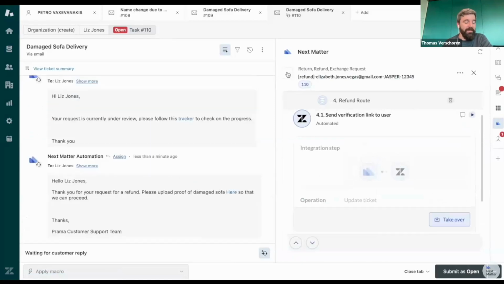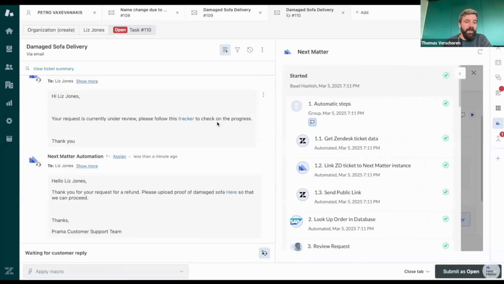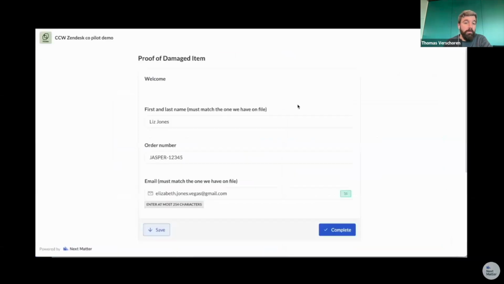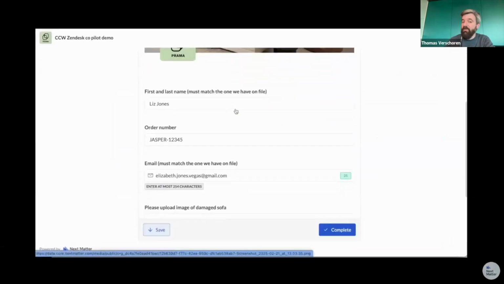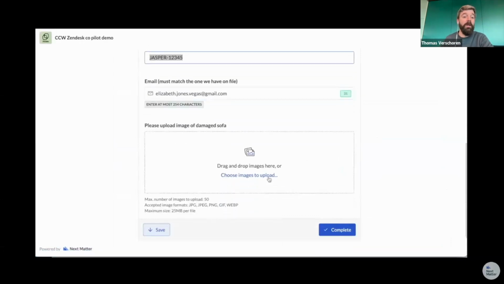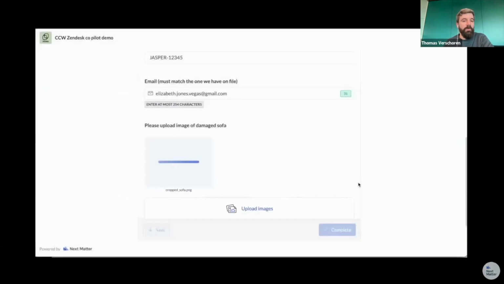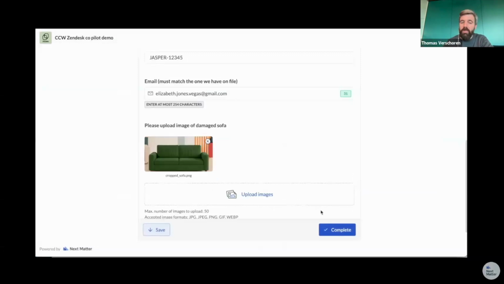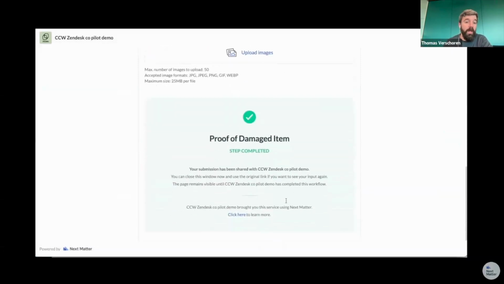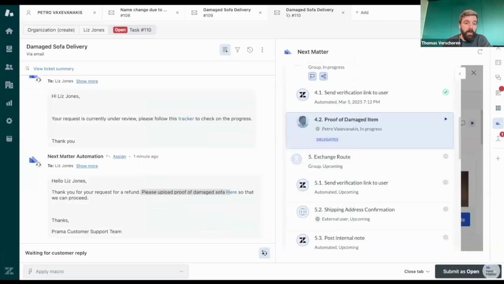Of course, we can't refund anything unless we know that the sofa is indeed damaged. So the first thing we do is send an automatic email to Liz asking her for a photo of that sofa. Liz gets an email and she can submit a form. Important here, if she had sent an image in the first email, we could pick that up in our flow and not ask for the information again. In this case, she needs to upload it. We provide all the context, the order number, her email address, etc. And she uploads a picture of the damaged sofa. Of course, she gets a confirmation that everything is well.